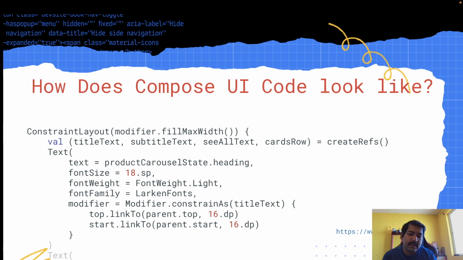With Compose, that benefit is not really there, since Compose is already flattened. So you can use rows and columns, but what I believe is that constraint layout looks a bit more professional, and it gives you a lot of flexibility as well, right? So that's why I generally prefer constraint layout.